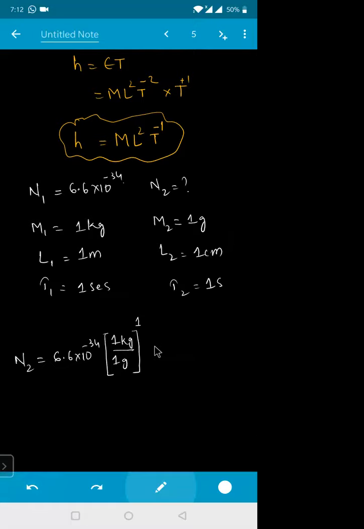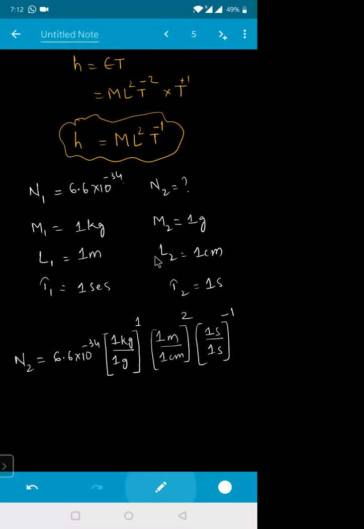L1 value is how much? 1 meter divided by your 1 centimeter, to the power of the dimension of length, which is square. Then dimension of the time T1. T1 value is how much? 1 second divided by your 1 second, to the power of how much? -1. These are the powers of your mass. Power of the mass is 1. Power of length is square. Power of time is -1.